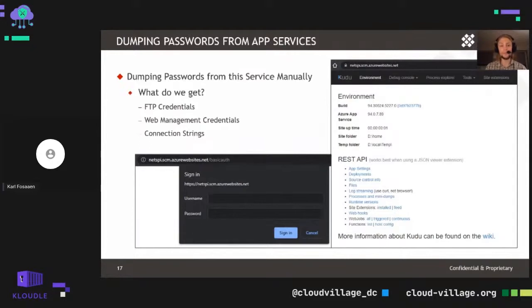Now, this interface is super handy for just getting access to the application itself, the files that are in there. We can see debug console, process explorer. You can get a PowerShell shell, so you can run commands on the app service itself, and super handy. So from a persistence perspective, I would recommend pulling down publish profiles for any apps that you're able to compromise, and use that for persistence to keep a presence within that app services application.